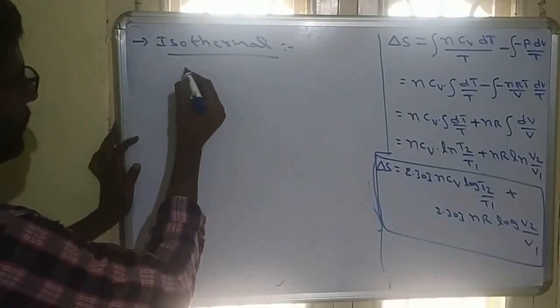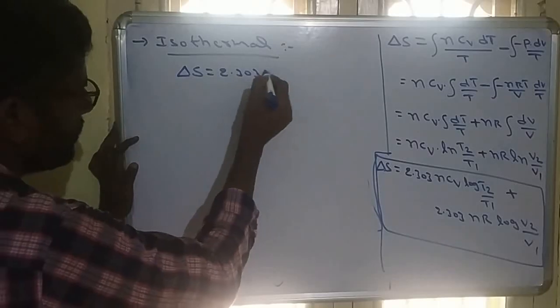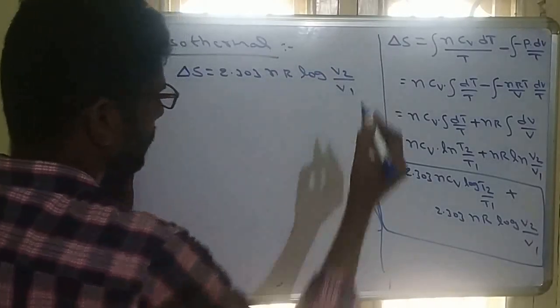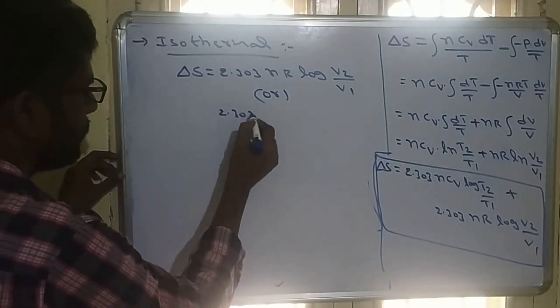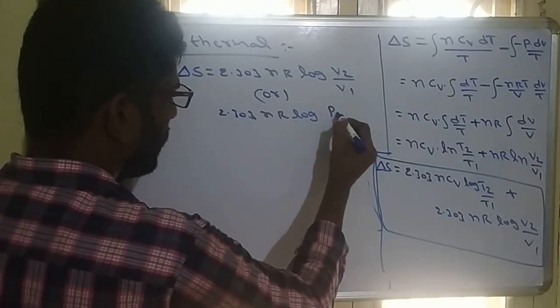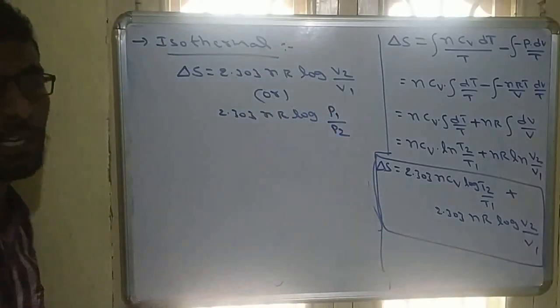So for isothermal process, delta S will be 2.303 nR log V2 by V1, or 2.303 nR log P1 by P2 if pressure is given.